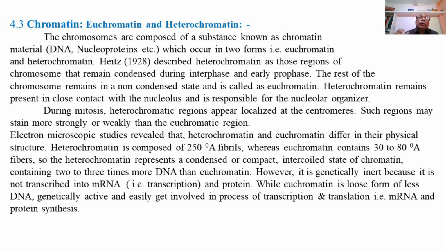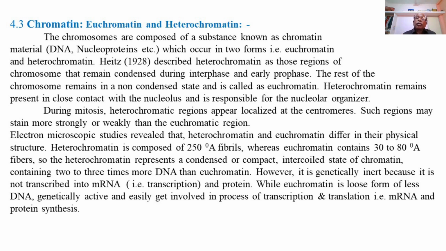So we are known to the euchromatin, that is a loose form of DNA containing less DNA and having 30 to 80 angstrom unit fibrils in the chromatin region, but heterochromatin region is more compact, condensed, or intercoiled, and having thick fibrils of about 250 angstrom unit and containing more DNA. But DNA in heterochromatin is inactive.